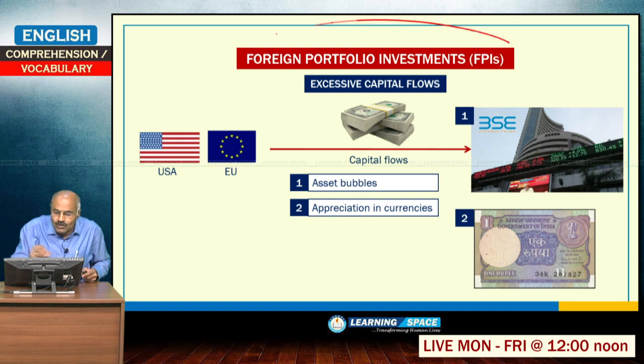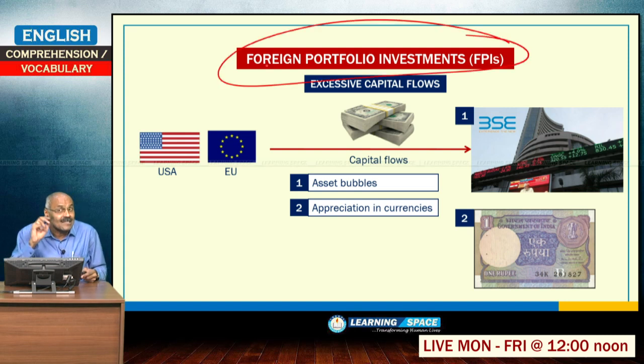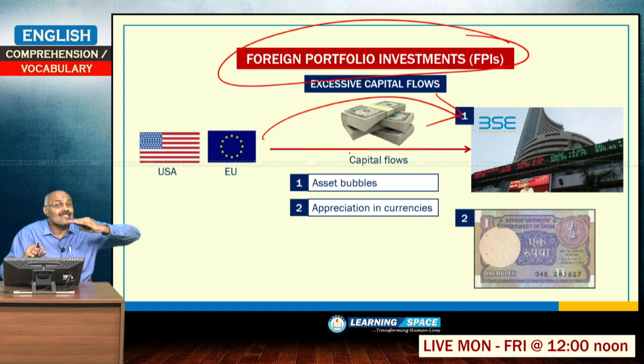Here foreign portfolio investments we discussed several times. Here the money is coming and they are investing in the Bombay Stock Exchange. Why are they coming here? They are coming here because there the interest rate is less. Here the returns on shares or the interest rate on government bonds is much higher.